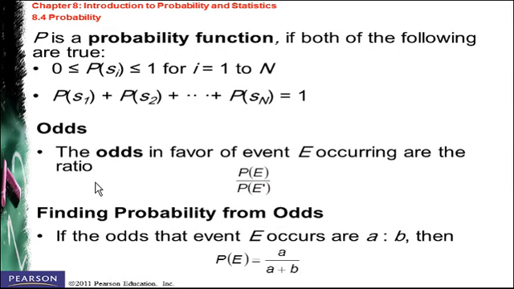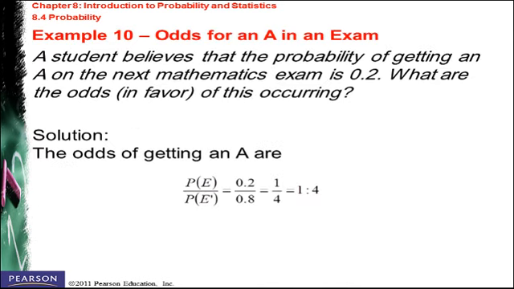Moving to odds, the odds in favor of event E occurring are the ratio. So we can find the probability of E over the probability of E complement, and we call this the odds. Finding probability from odds, sometimes we can use the odds to find probabilities. If the odds that event E occurs are A to B, then the probability of E is going to be simply A over A plus B. And we will see this in the next example.